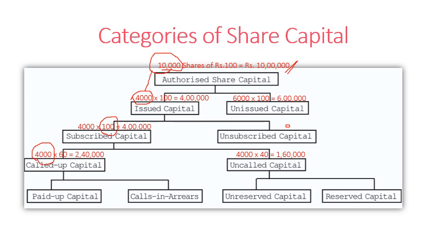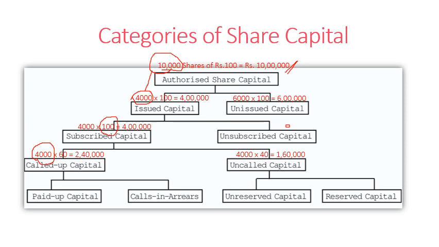So called up capital refers to that part of subscribed capital which has been subscribed by the public, and on which the company demanded the payment. And uncalled up share capital refers to the part of subscribed capital which has not been called by the company yet. And this called up capital is further divided into two: paid up capital and calls in arrears.